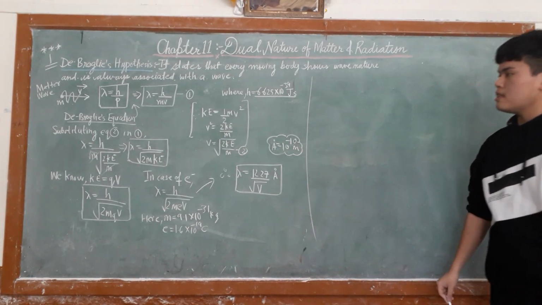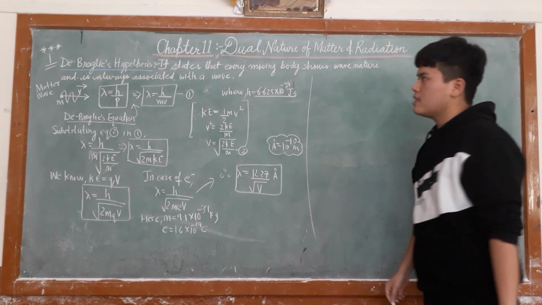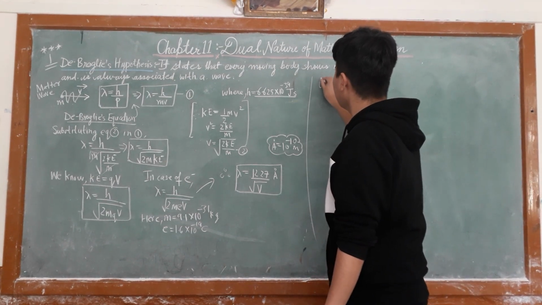Now, questions are sometimes asked on this.